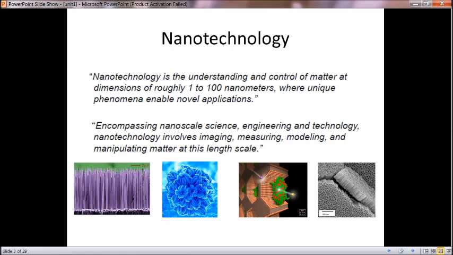Nanotechnology is the understanding and control of matter at dimensions of roughly 1 to 100 nanometers, where unique phenomena enable novel applications.